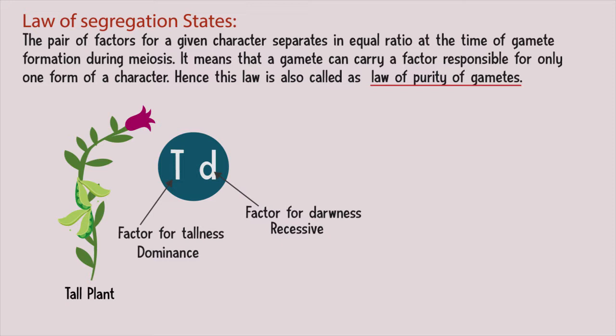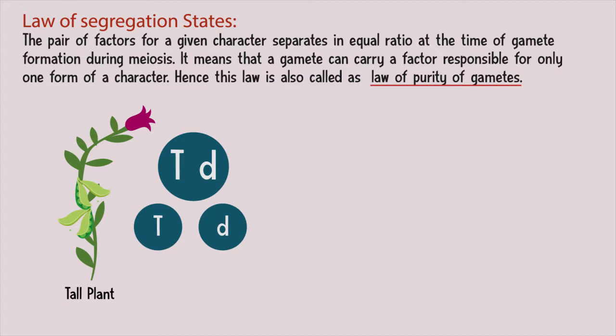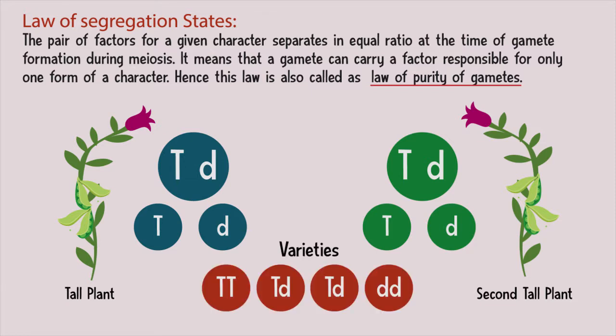During gamete formation in this plant, these characters separate. A single gamete cell carries a single factor. A gamete which is responsible for reproduction in the plant can either carry the factor for tallness or the factor for dwarfness, but not both. The factors of a character are segregated here. So, when gametes from another plant pollinate these, we can find many varieties.